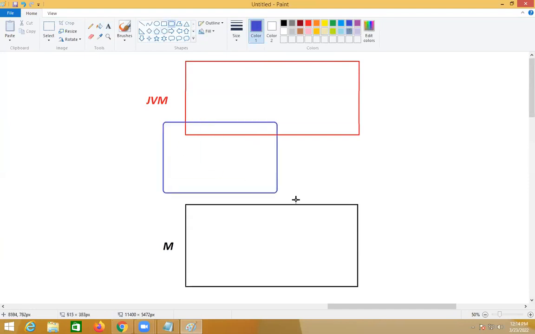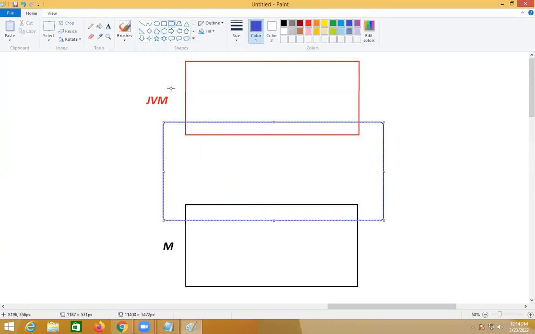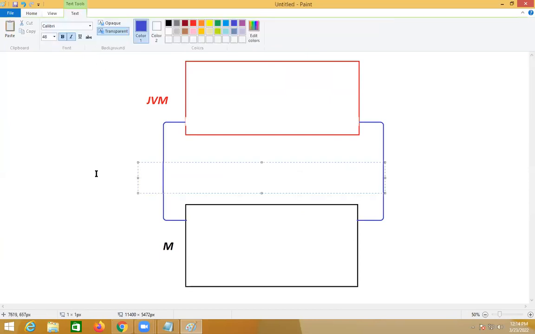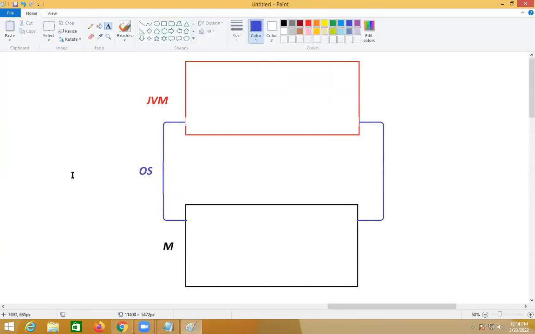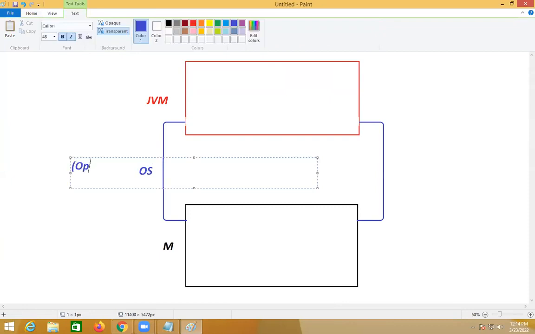In between this, operating system is there. So this is operating system.